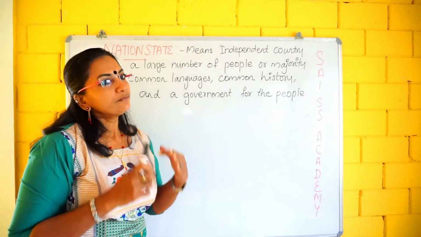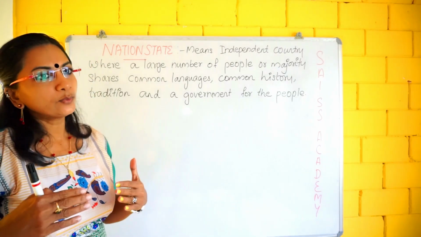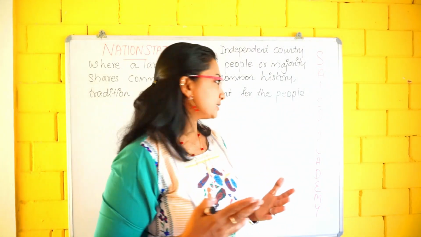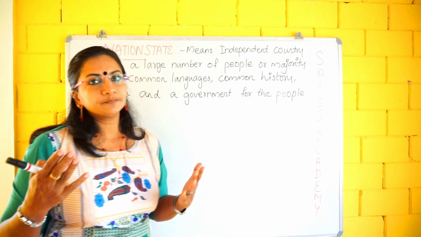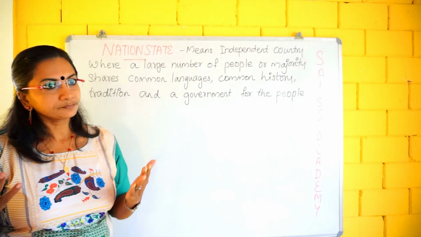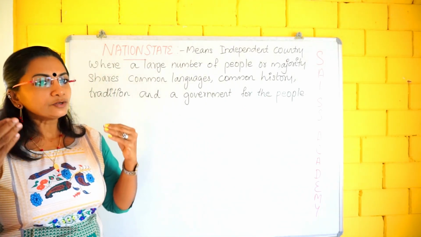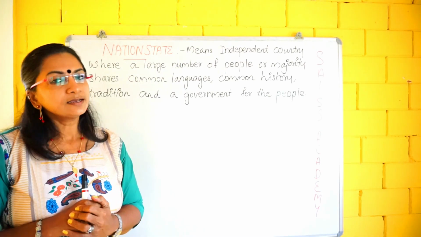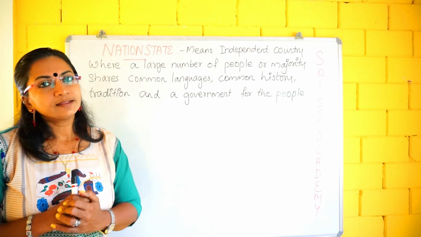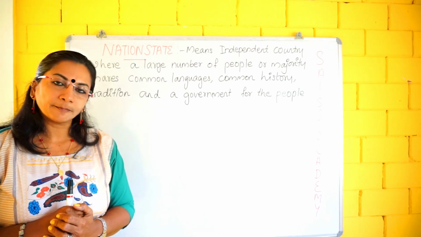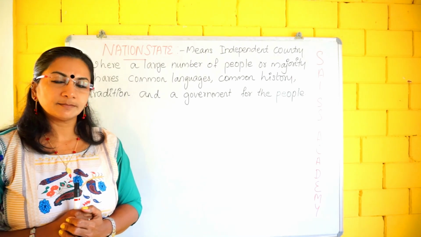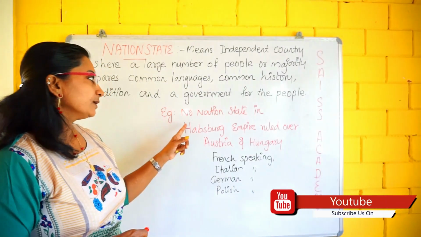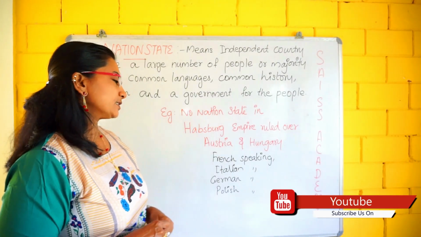We know all the countries nowadays are nation states. But at that time it was not like that. Then you will think, why were there no nation states at that time, isn't it? Yes, I will discuss why there was no nation state at that time. Just let me say one example. Listen. This is an example of no nation state.